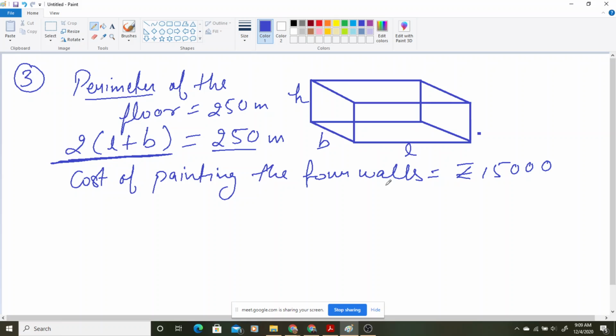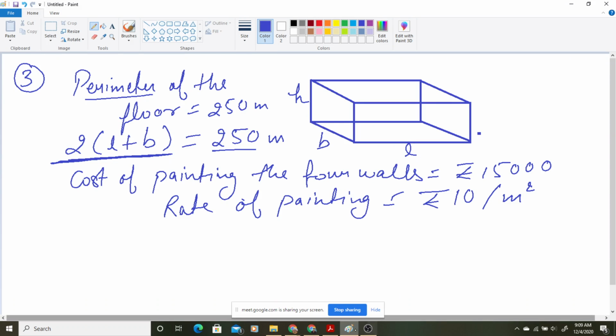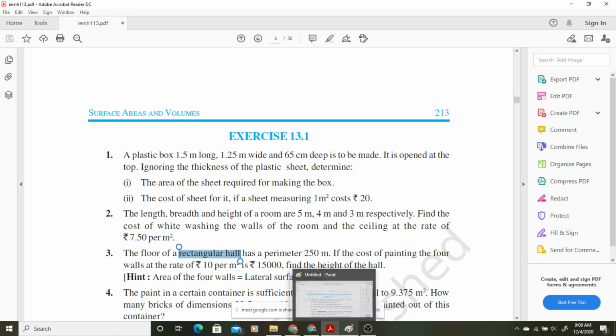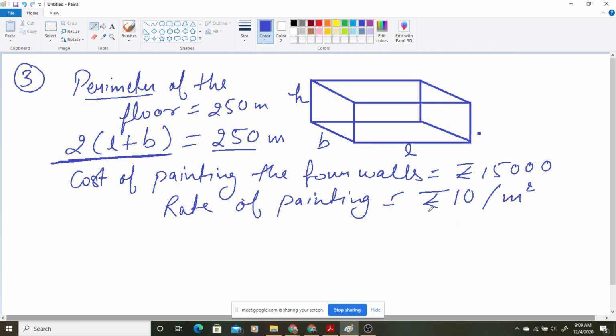This is the cost of painting the 4 walls, and the rate of painting is also given: rupees 10 per meter square. Yes, rupees 10 per meter square, and 15,000 is the cost.